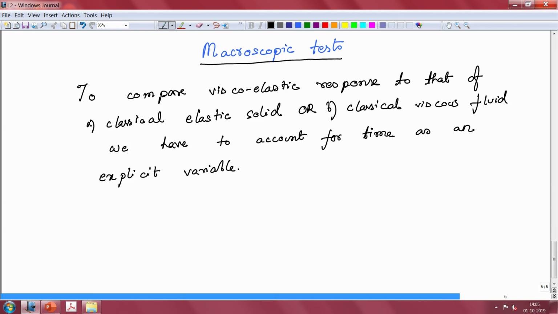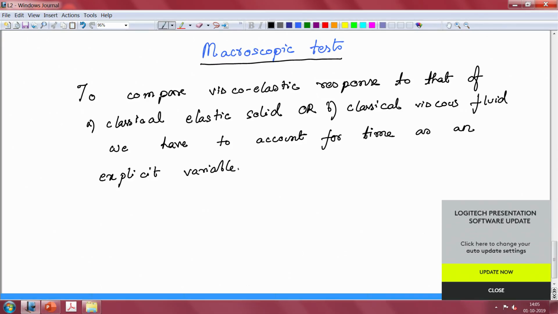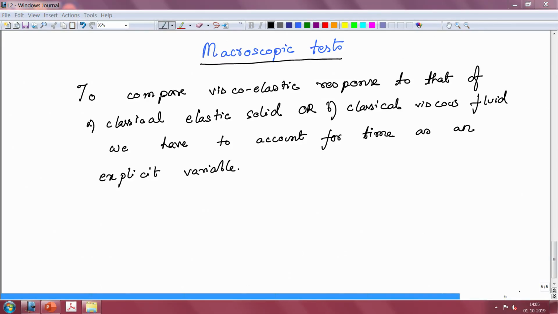So, what do we mean by that? We mean that the relationship between stress and strain when it comes to a classical elastic solid or a classical viscous fluid, typically the constitutive relationship, does not account for time explicitly. To get there, let us just quickly introduce a couple of variables that we will be using quite a bit.